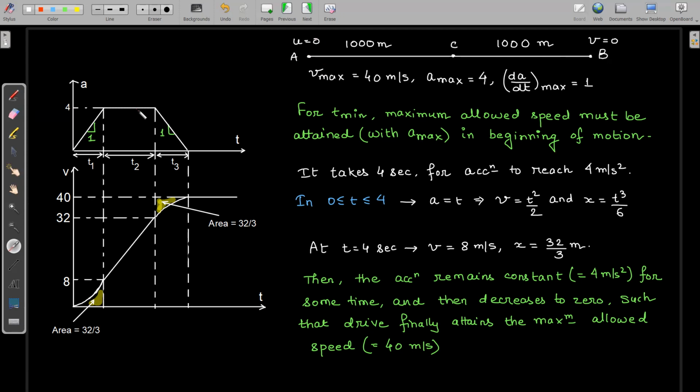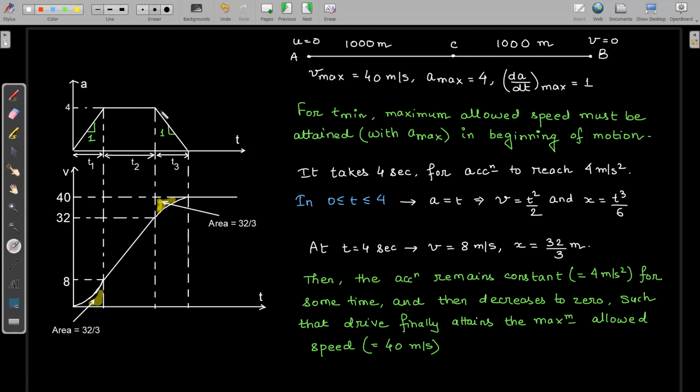But there is a statement in the question that the maximum acceleration 4 cannot be attained instantaneously. You cannot change the acceleration from 0 to 4 instantaneously. That is why the rate of change of acceleration is mentioned. So if you want to move with maximum possible acceleration, it will take some time for acceleration to increase from 0 to 4.